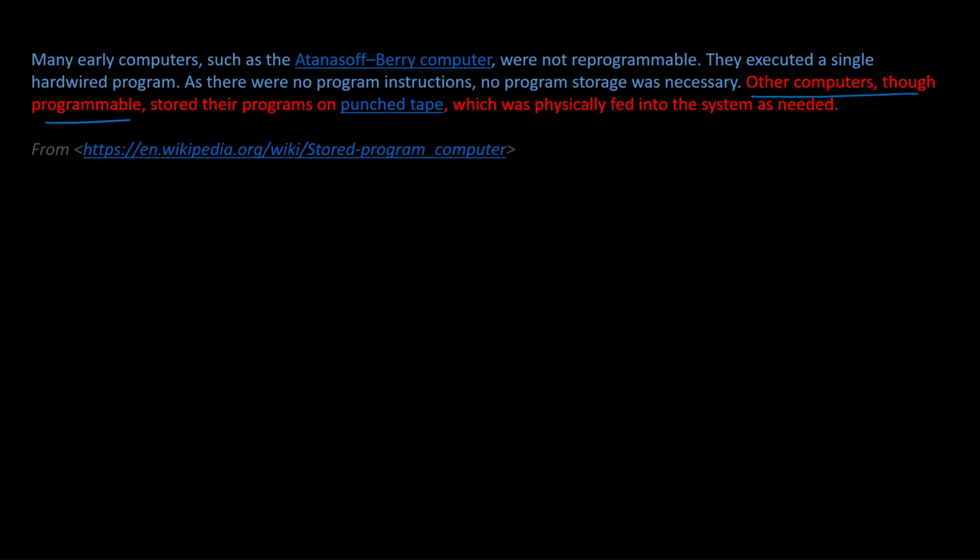Now, after this type of computer, there were some computers in the early days which were programmable but stored their programs on punch cards. They stored their program on punch tape or punch cards, which was physically fed into the system as needed. So what is this punch card? Let us understand.